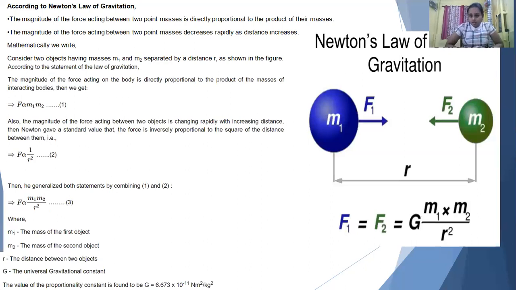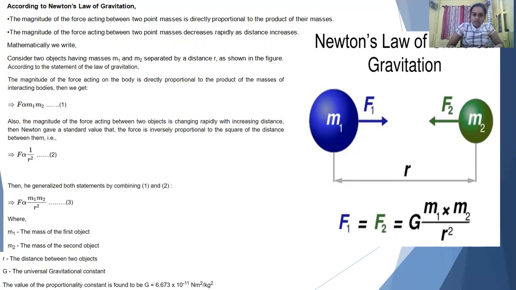This diagram shows how we are considering the phenomenon. There we consider two masses, m1 and m2, separated by a distance r. So we can say that m1 will exert a force on m2 as well as m2 will exert a force on m1. This is Newton's third law.